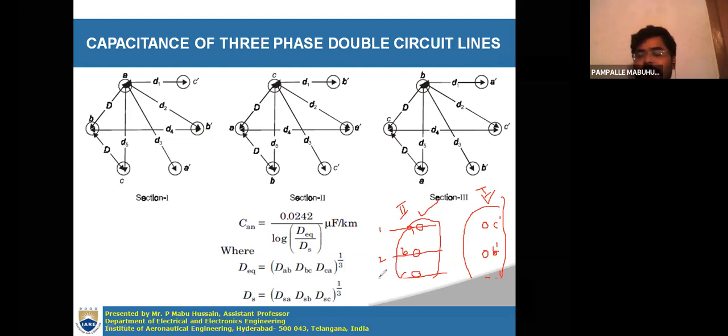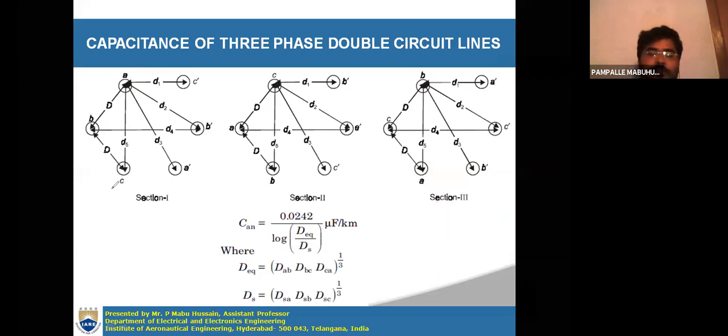So A, B, C conductors are in a particular position in one section, and in another section they will change their positions. In another section again they will change, so that all three conductors A, B, C will occupy all three positions in a complete transposition cycle. Okay, this is what we mean by transposition. You know this also, right?